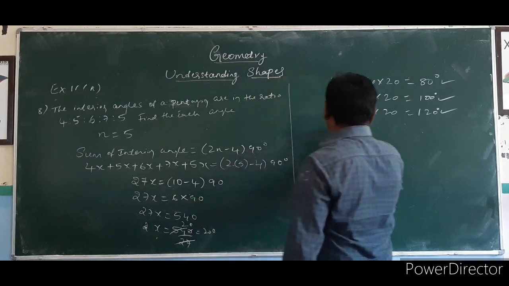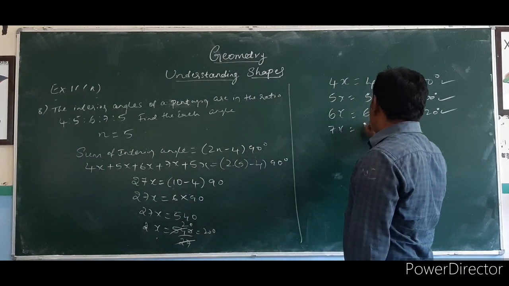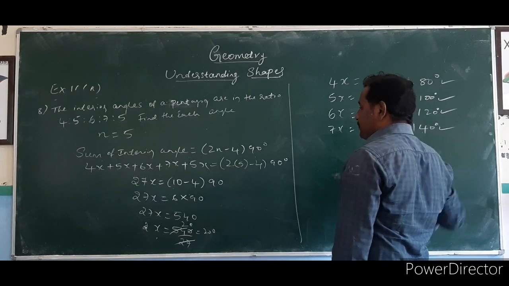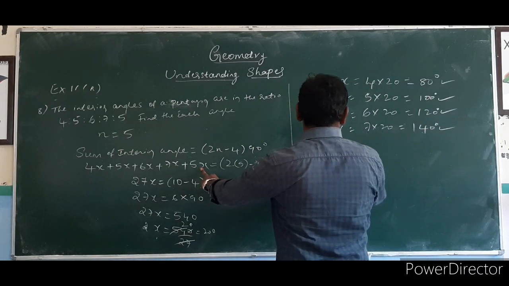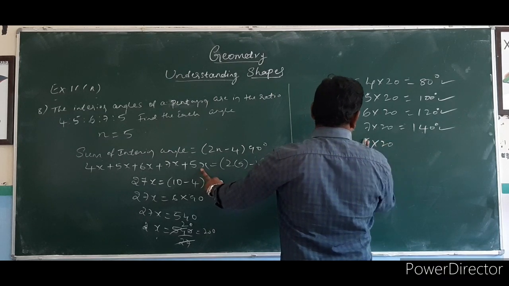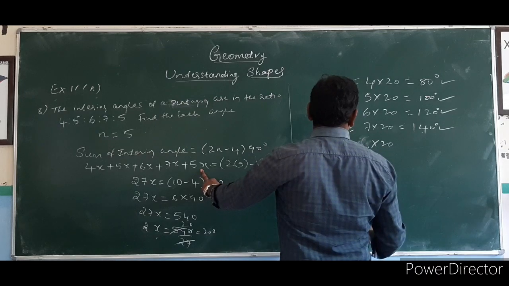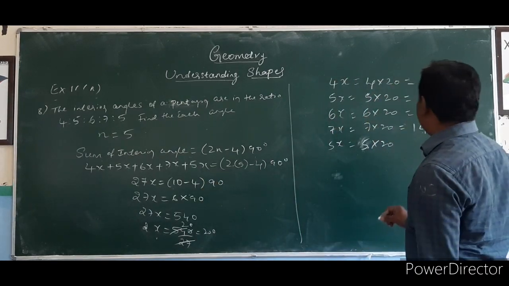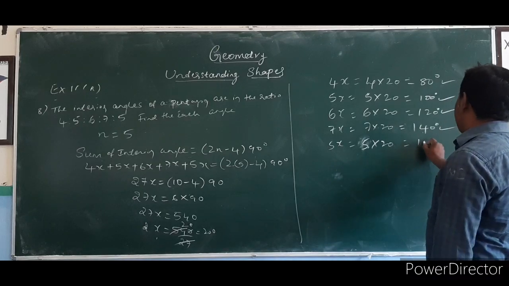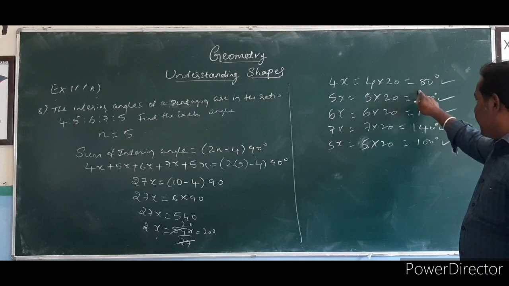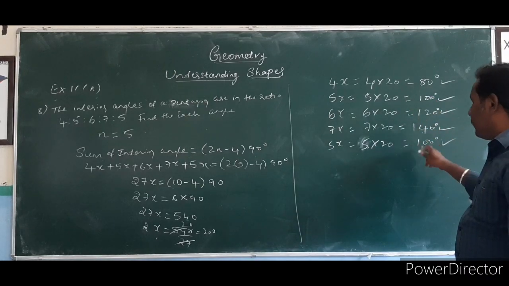Fourth angle is 7x: 7 into 20 is 140. Fifth angle is 5x: 5 into 20 is 100. So the angles of the pentagon are 80, 100, 120, 140, 100.